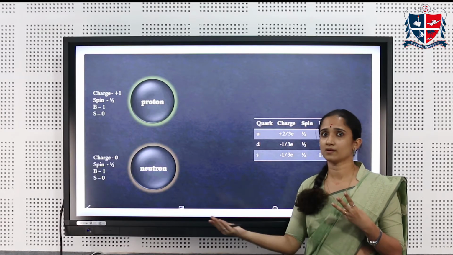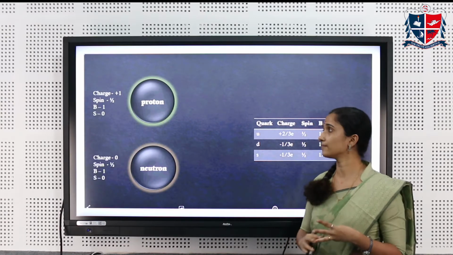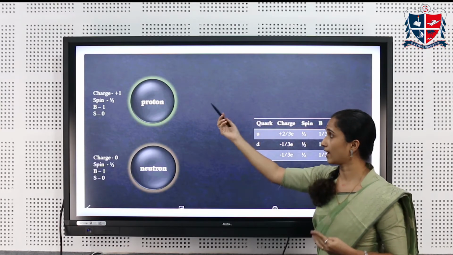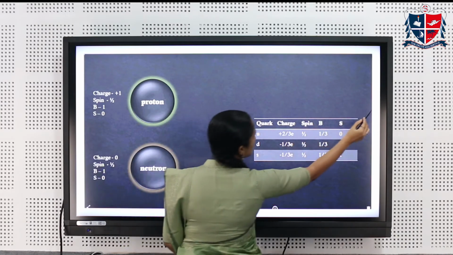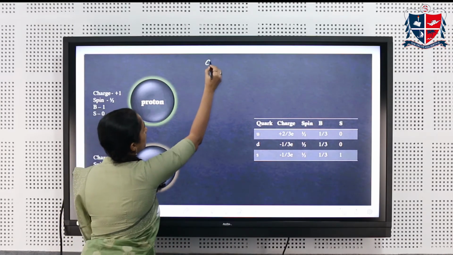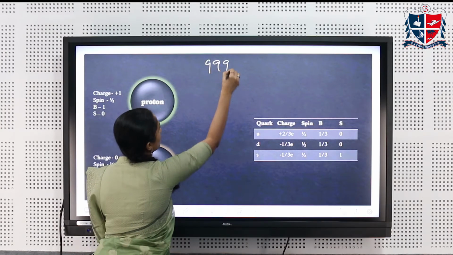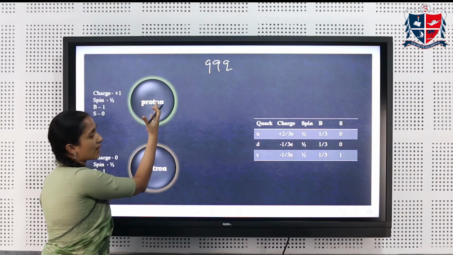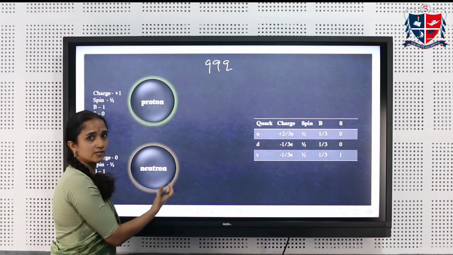Electrons are by themselves elementary particles, and the proton and neutrons, they are baryons, and as we have already seen, baryons are made up of a combination of 3 quarks. So let's find out which all quarks combine together to form a proton and a neutron.